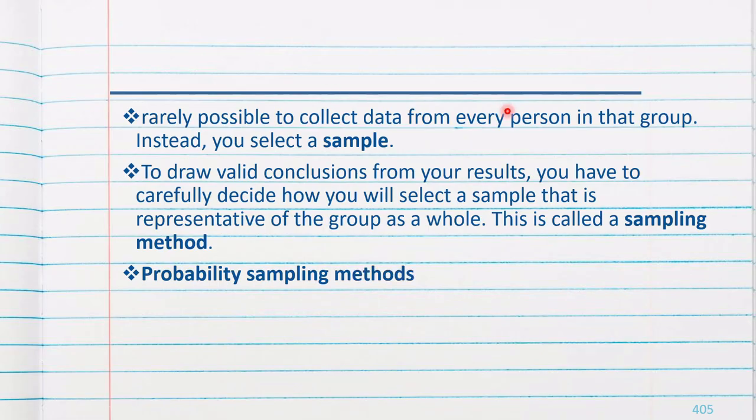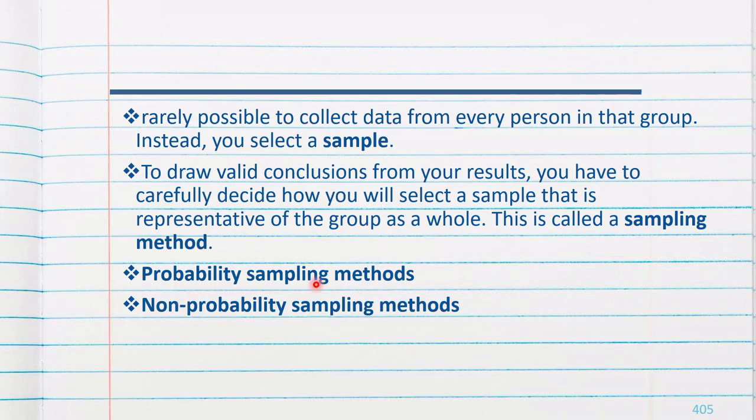It is rarely possible to collect data from every person in the group. Instead, we will select a sample, and we will draw valid conclusions from the result. You have to carefully decide how to select a sample so that it is representative of the group. That is, we are selecting S3AD as a sample, and we are choosing S3AD because it is a representative of the whole class.